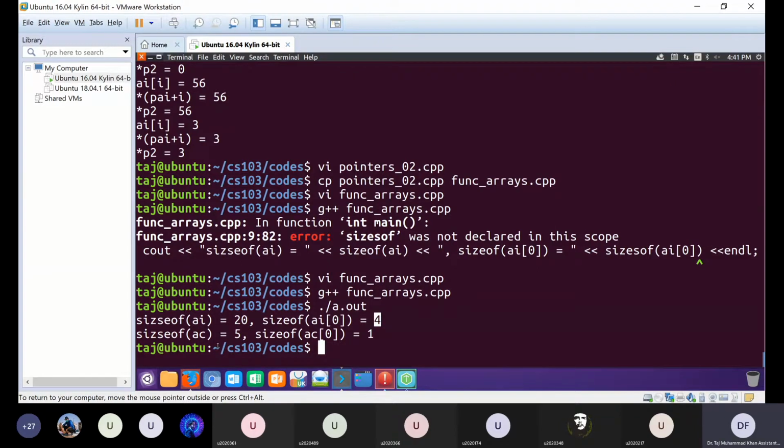The second array AC is an array of characters. Again, since AC is an array of 5 characters, it is taking 5 bytes in RAM. Okay, so sizeof AC returns 5 because the size of each character is 1 byte. As we can see here, sizeof AC[0] is equal to 1. So each character is taking 1 byte in RAM.